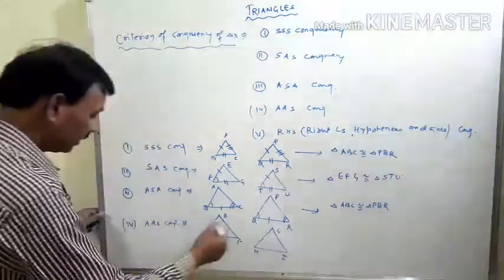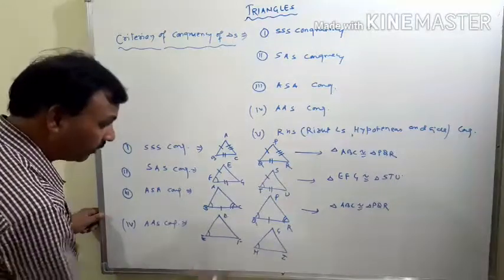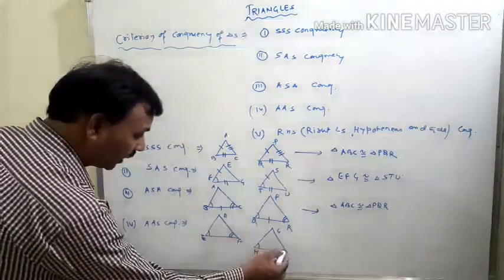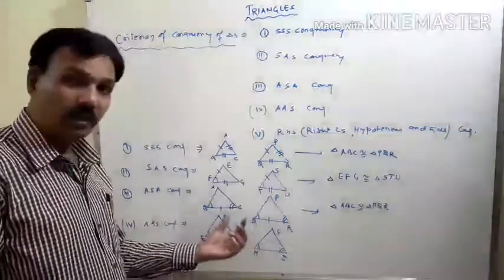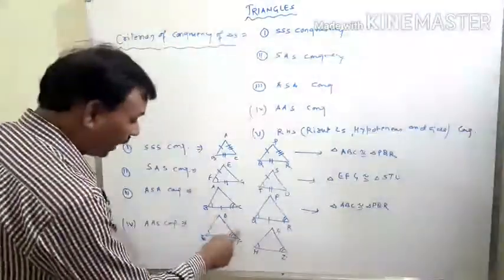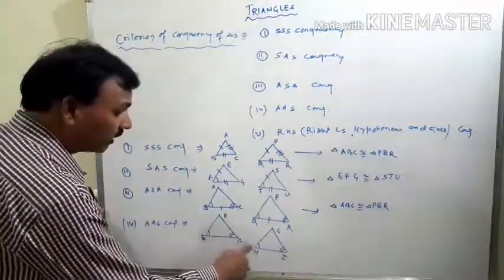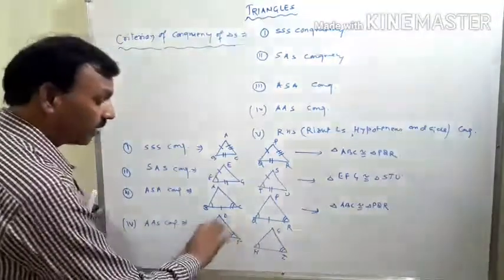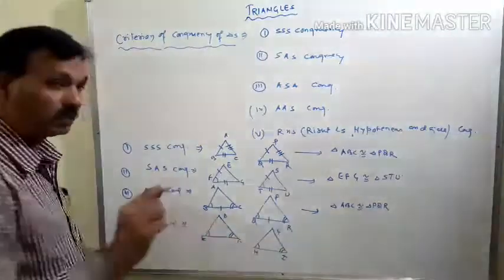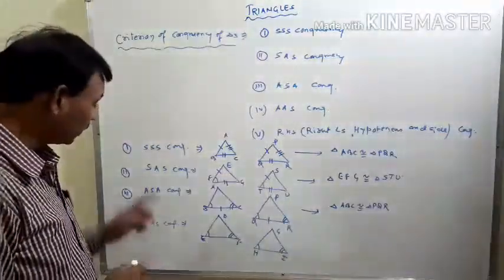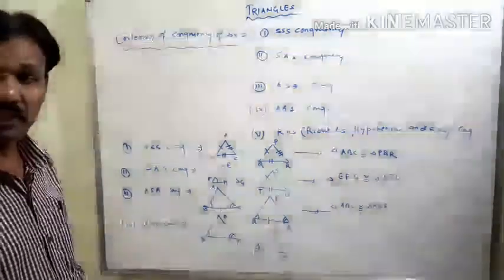GHI. In these triangles, if angle E equals angle H and angle F equals angle I, then both triangles will be congruent if FD equals IG or ED equals HG. Any one of these two sides being equal, we can say that under the criteria of AAS, both triangles will be congruent.